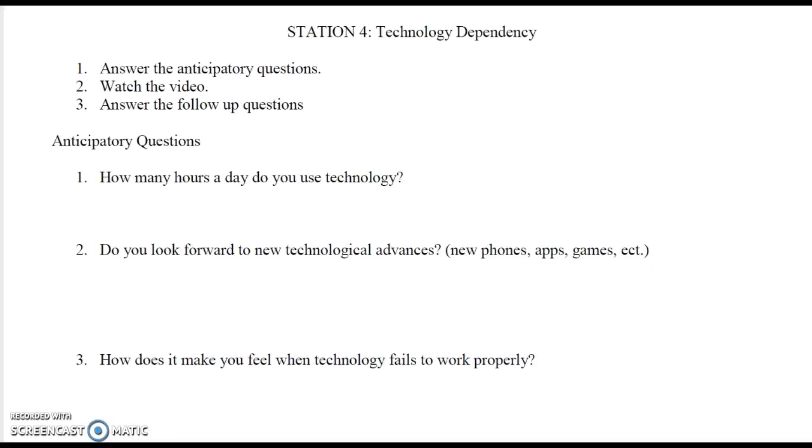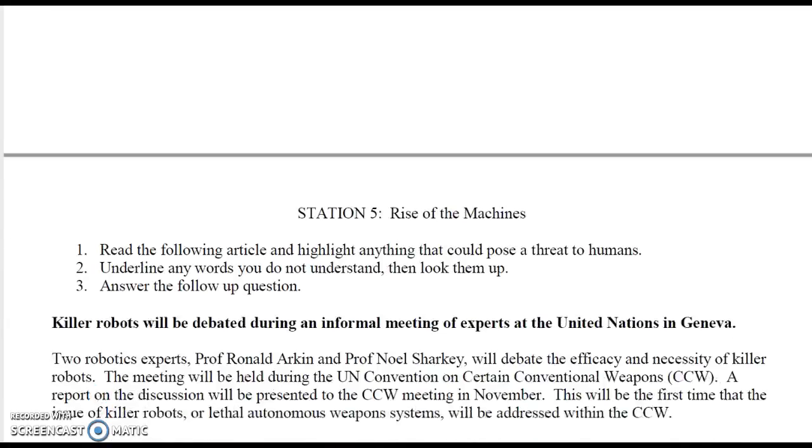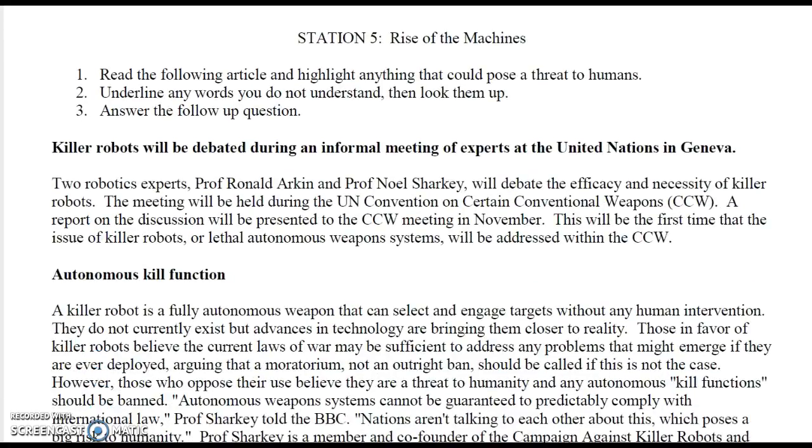Station 4 talks about technology dependency, and there's a short video with that, just to get the students to think about how much they actually use technology. And Station 5 talks about the use of artificial intelligence in military applications. What some people eventually think may happen is that if the machines are allowed to think on their own, they might actually have a deeper understanding of things and be able to think faster than humans. So they might be able to take over at one point.